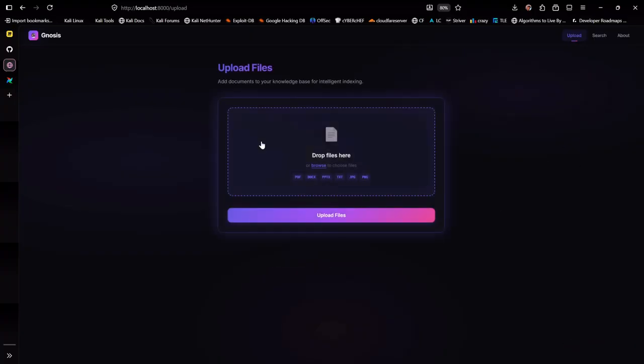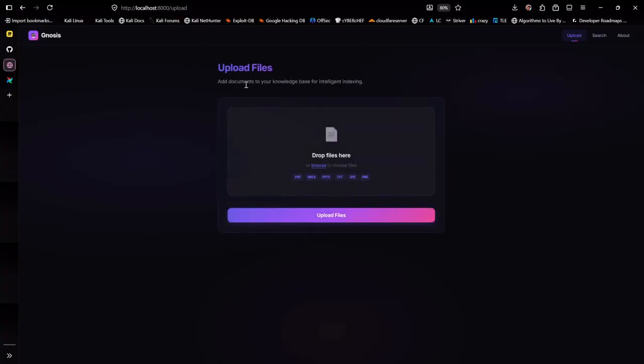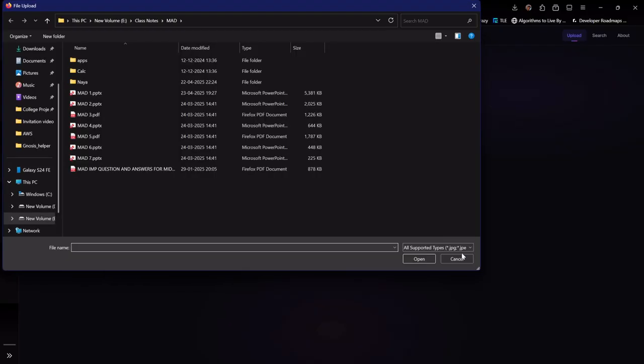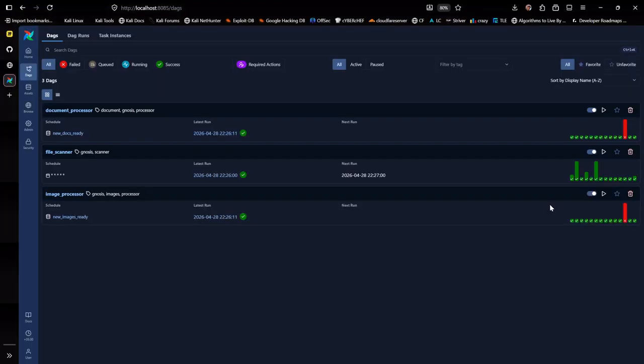So in our API layer, as you can see, we have three tabs: upload, search, and about. Out of which upload and search are necessary for our workflow. All the file types which are supported by upload, you can see them here.